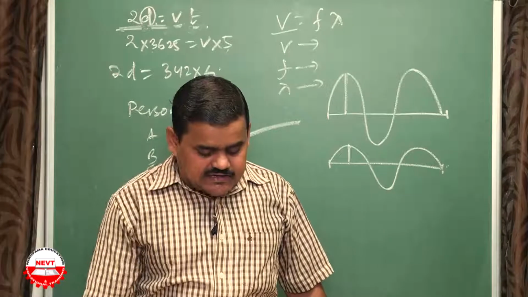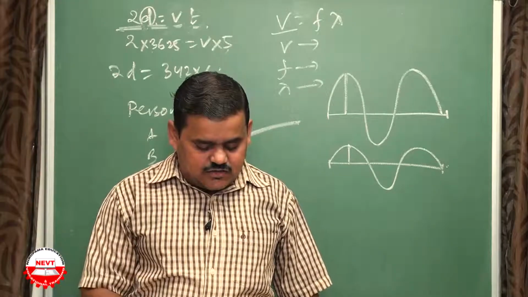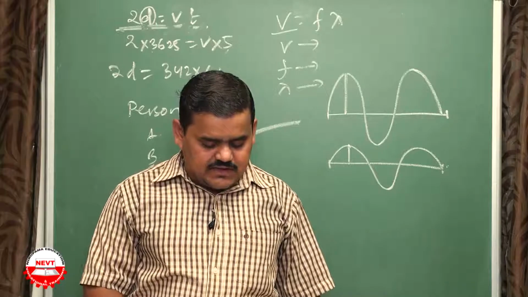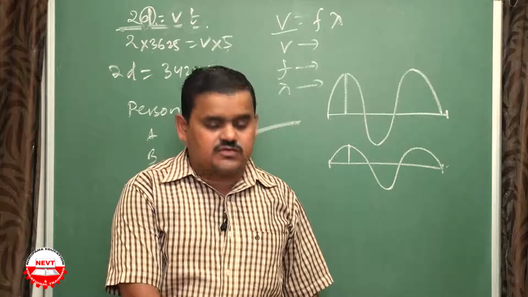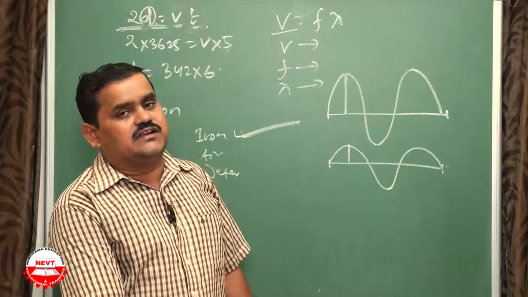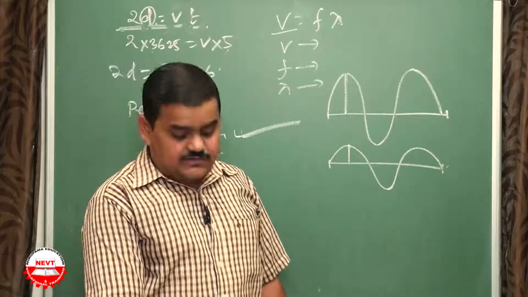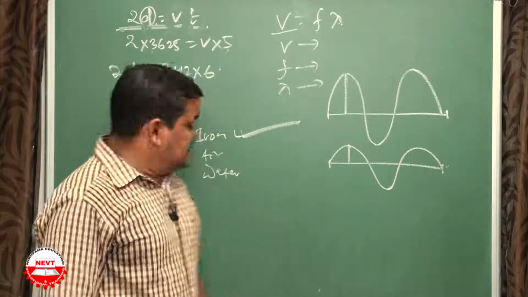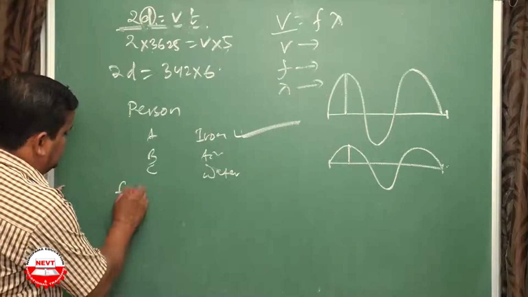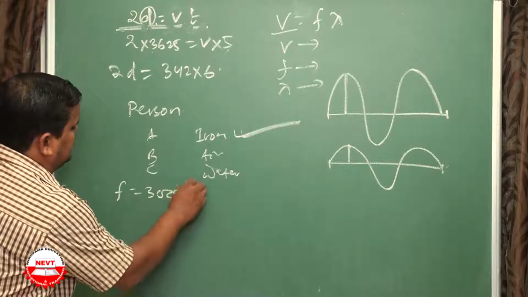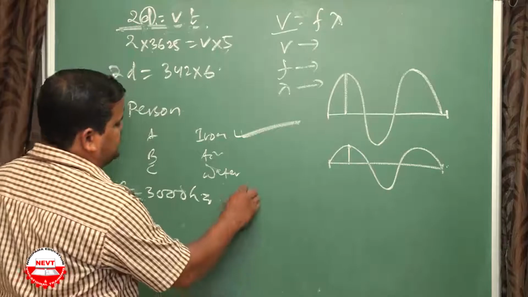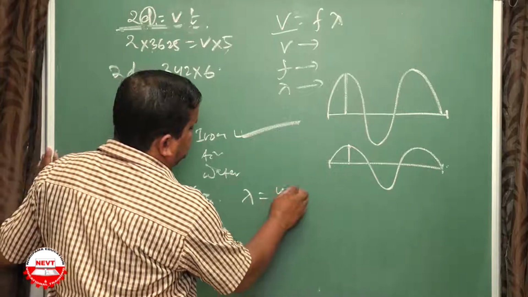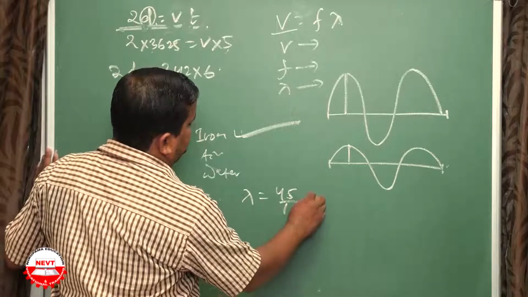Next question, a sound wave has frequency 3 kHz and wavelength 45 centimeters. How long will it take to travel 1.8 kilometers? Same NCERT example; in NCERT it is 1.5 kilometers. So frequency is 3 kHz, f = 3000 Hz, and the wavelength is 45 centimeters, lambda = 45 by 100 meters.